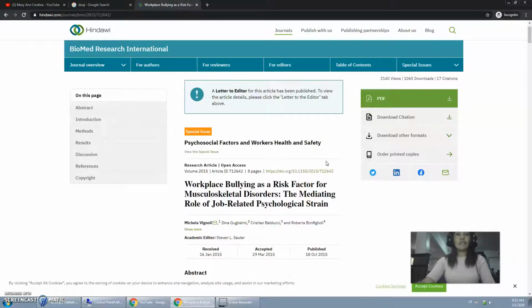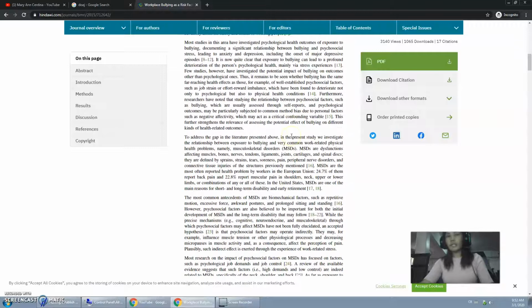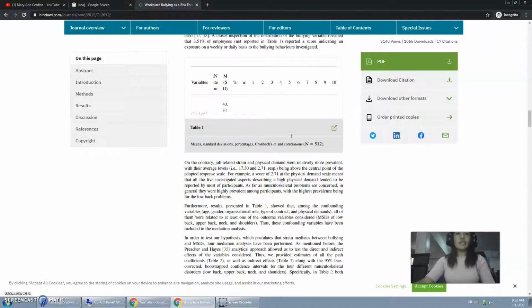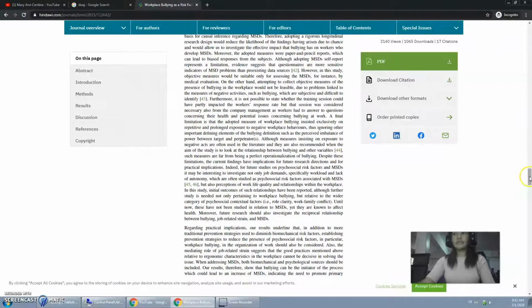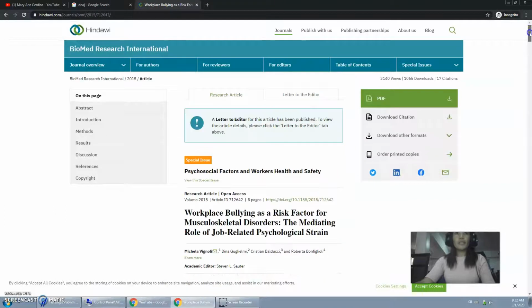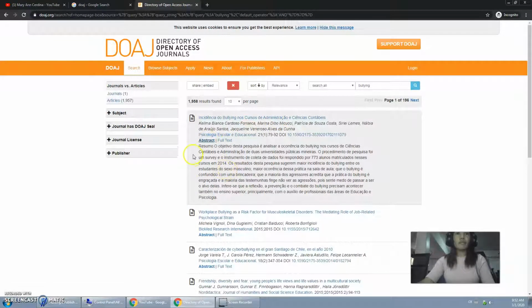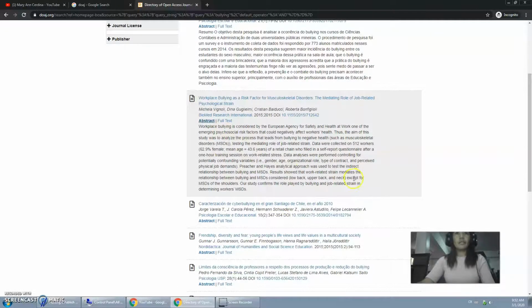This is free. So let's scroll it down. You can see all the details or data that you need for comparison. Now let's go back to the screen. For example, we will check this one, the abstract. Here is our abstract. So here you go.